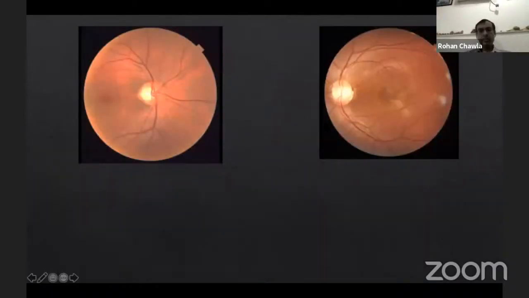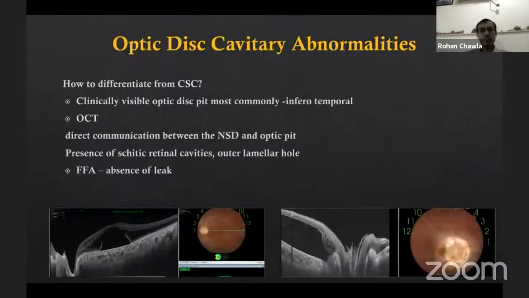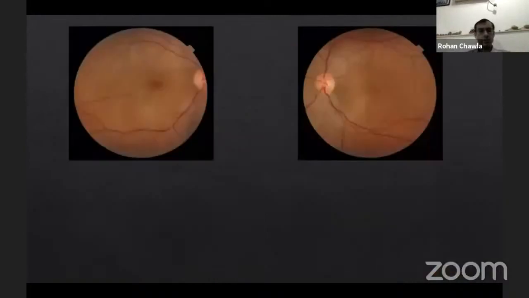Here is another case where in the left eye you see fluid at the posterior pole, but don't forget to look at the disc. These are cases of optic disc pit maculopathy, where apart from the fluid in the subretinal space, fluid is also causing intraretinal schisis and extending onto the disc. Apart from the disc, you can have other cavity abnormalities also, which might at first glance appear as CSC, but if you look at the disc carefully, you'll be able to diagnose these.